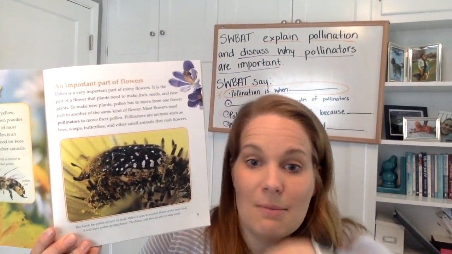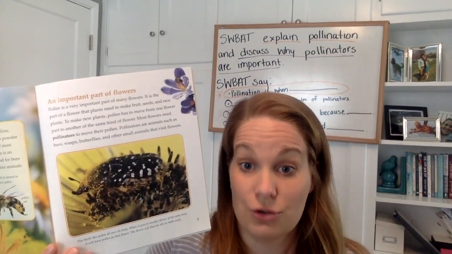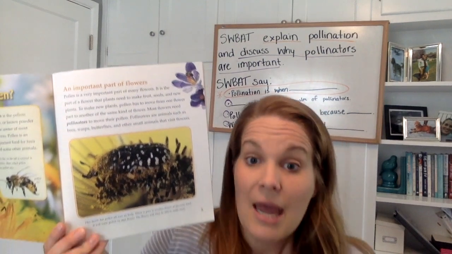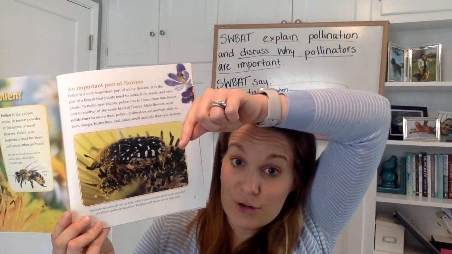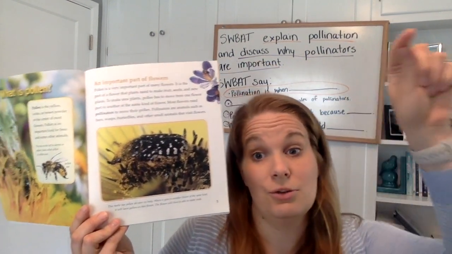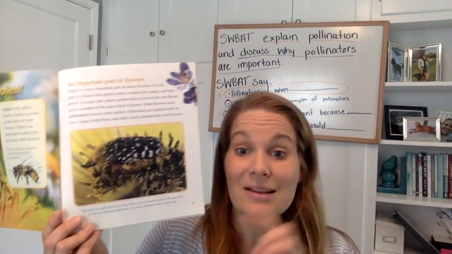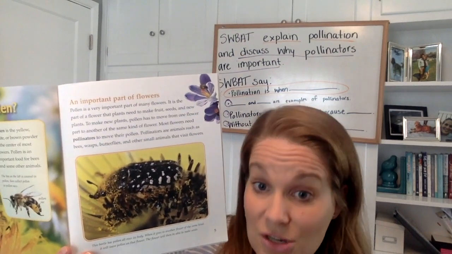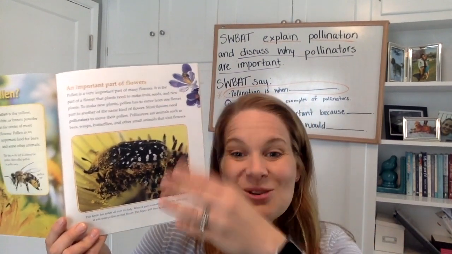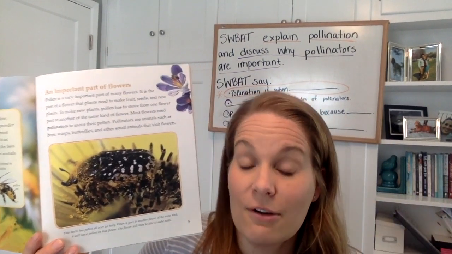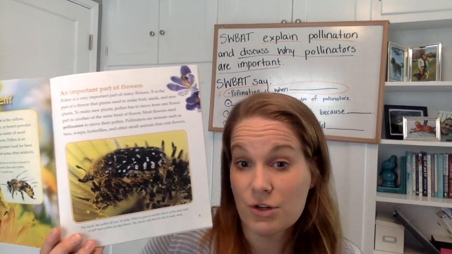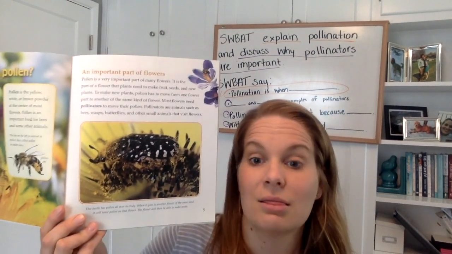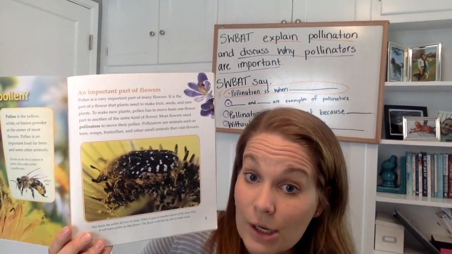If there's a bee buzzing around my orange tree and it's visiting all the flowers on my orange tree, it might go to my one orange flower to another orange flower to another orange flower. And as it visits all those orange flowers, it's moving the pollination or the pollen to the different flowers and therefore pollinating all the orange flowers so that I will then have lots of oranges later in the year. They'll start to grow.